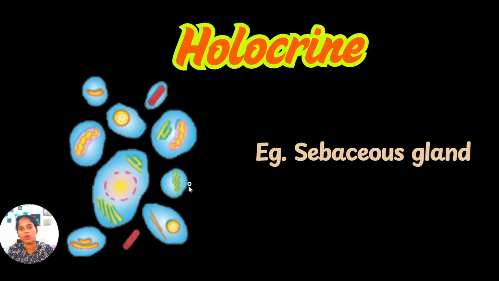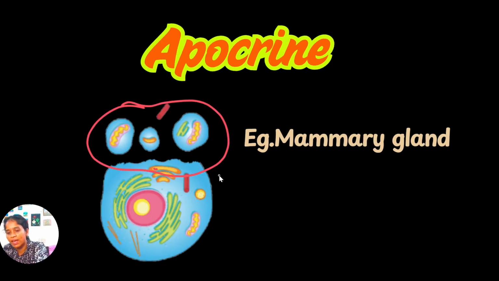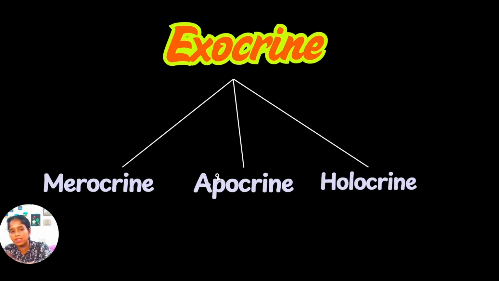The last one is holocrine secretion. Sebaceous glands are the best examples of holocrine glands. As you can see in the diagram, while secreting the products, the cell is completely damaged, right? The cell disintegrates while secreting the products. Okay, so we have seen 3 types of exocrine secretions: merocrine, apocrine, and holocrine. In merocrine secretion, there is no damage to the cell, right? But in apocrine secretion, little damage to the cell. Cell top is lost. And in holocrine secretion, complete damage to the cell, right?